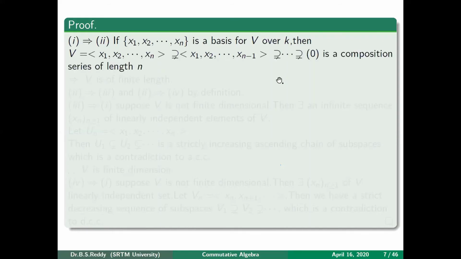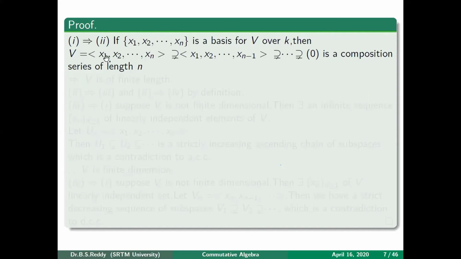Then similarly, next one, you take x1, x2 up to xn minus 2. Then clearly, in between them, you cannot put any submodules or subspace. Okay. So it shows that this V starting from x1 up to xn, then by removing one element from the end each time, you will get, up to 0, a composition series of length n. So that shows that if your vector space V is finite dimensional, then you always have a maximal chain, or you have a composition series.